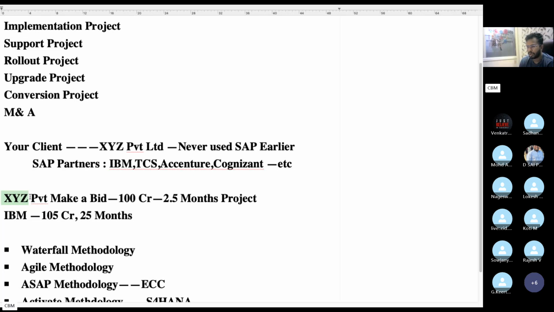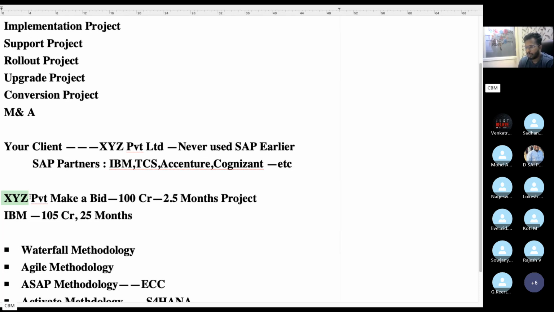Once you join the company with 4+, 5+ years of experience, your salary will be almost 1 lakh per annum. For an implementation project, almost 100 to 150 members will work on it, not only FI people but also SD, PP, QM.